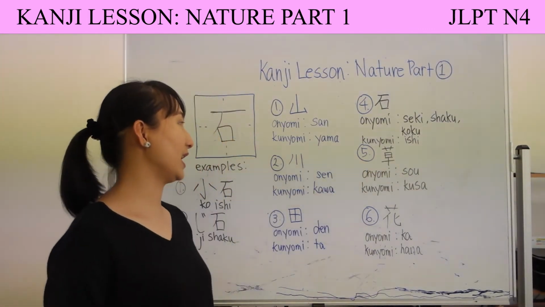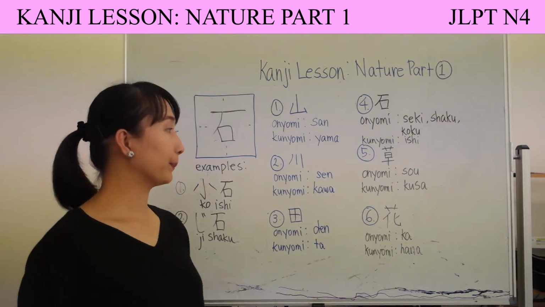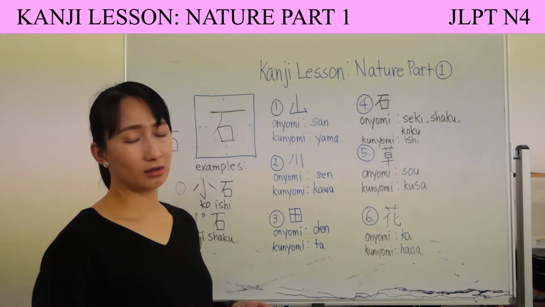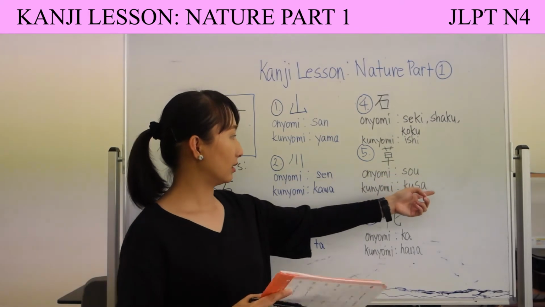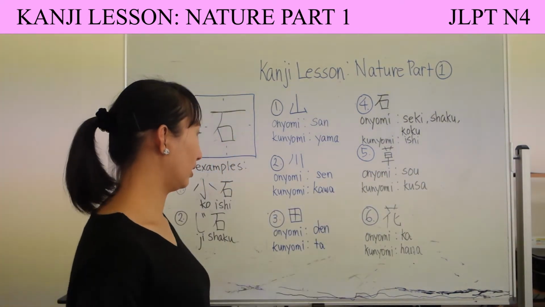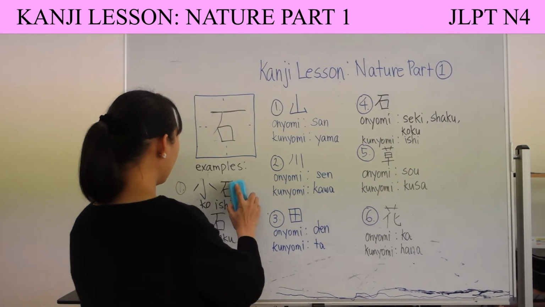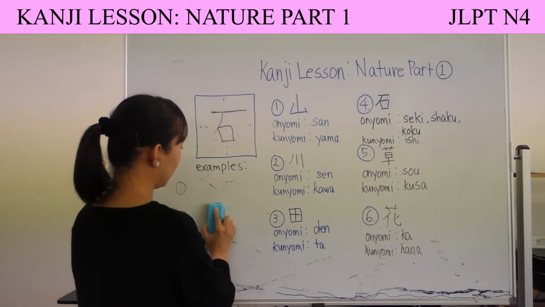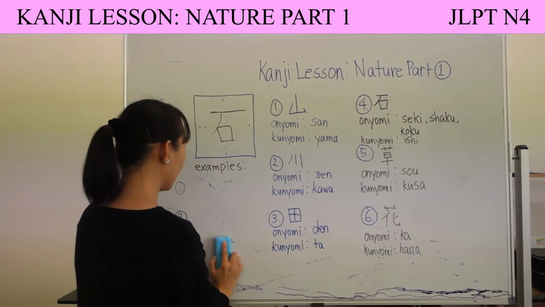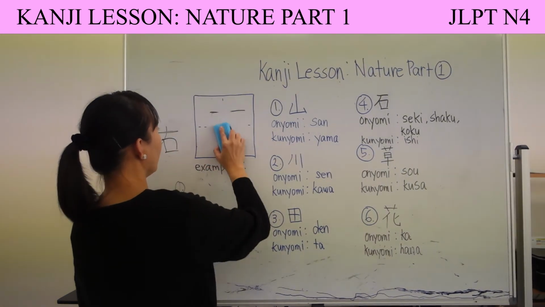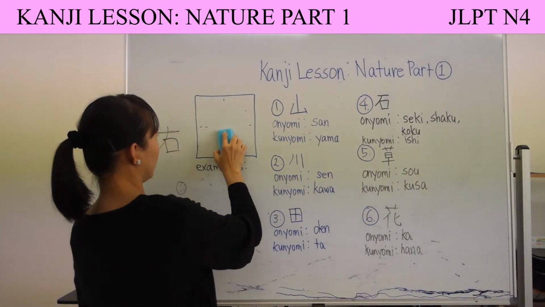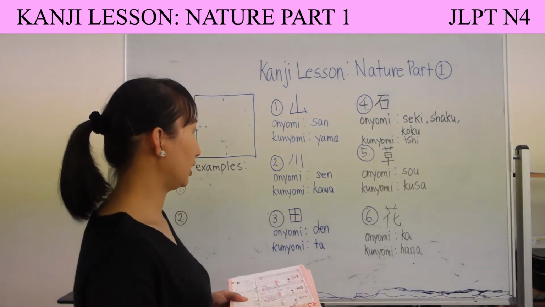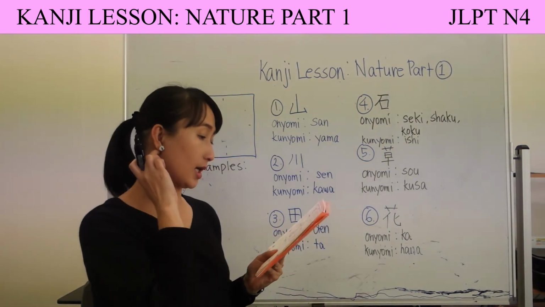The next kanji for today is this kanji. Its onyomi is so, and its kunyomi is kusa. Kusa means grass. I was about to forget the English for this. Kusa again is grass.